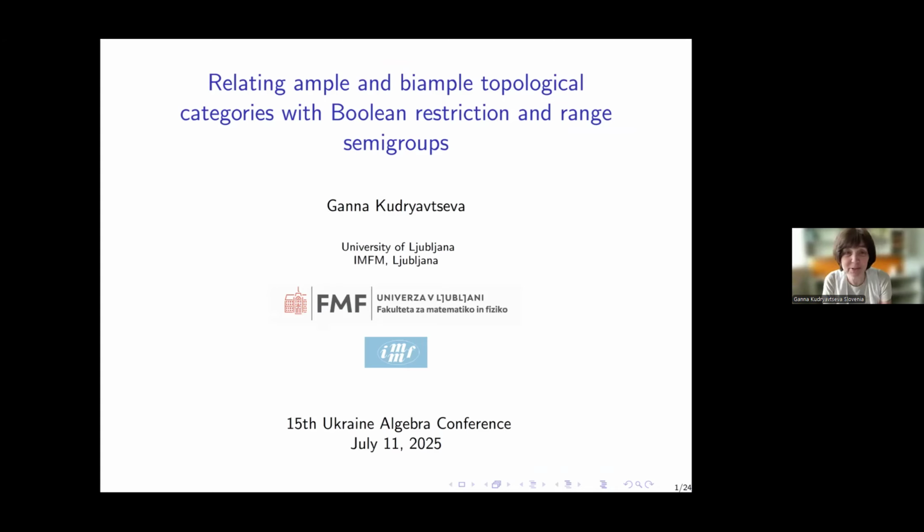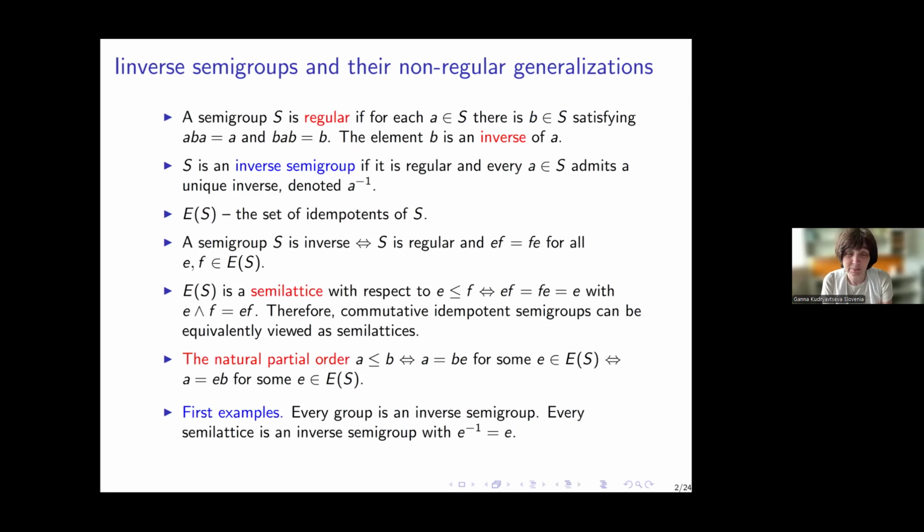So today I'm going to speak about the connection between ample and biample topological categories with Boolean restriction and range semigroups. And let me start by introducing the objects which inspired this work, actually inverse semigroups, and after that their non-regular generalizations.